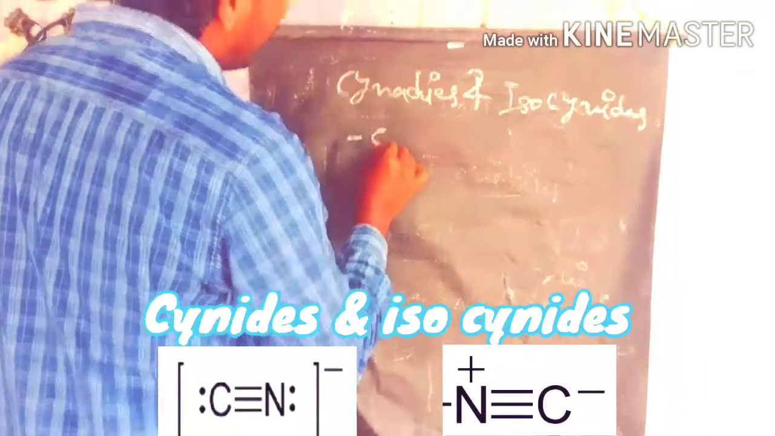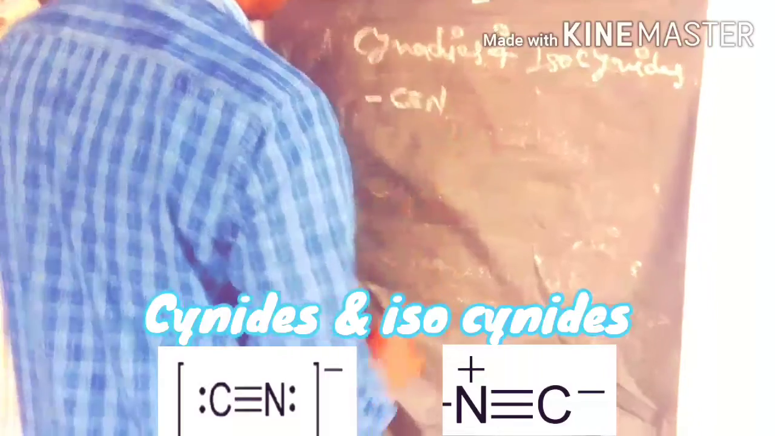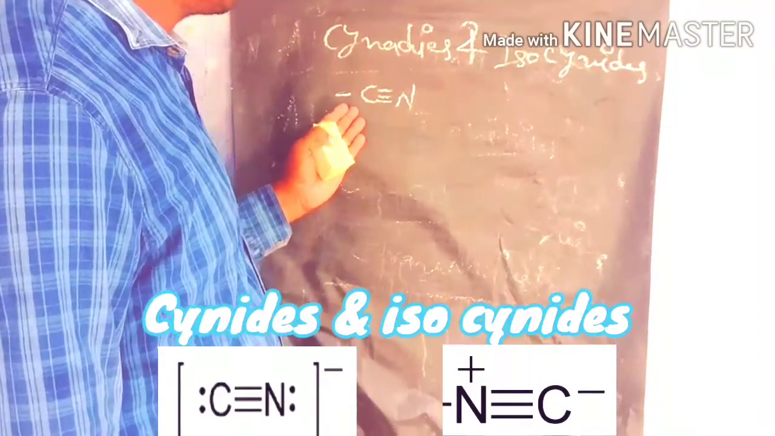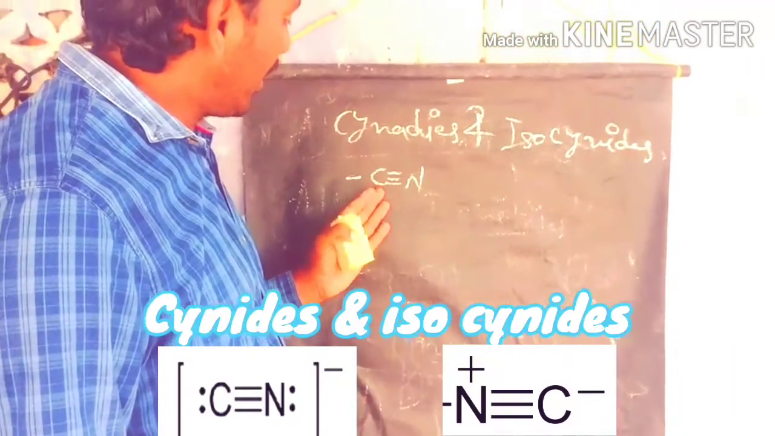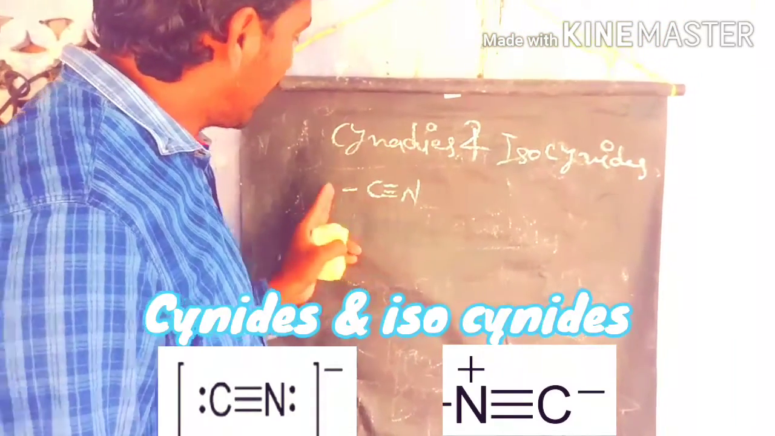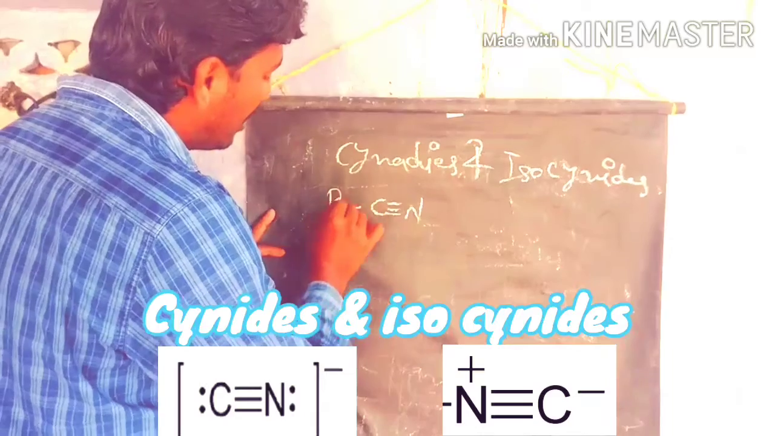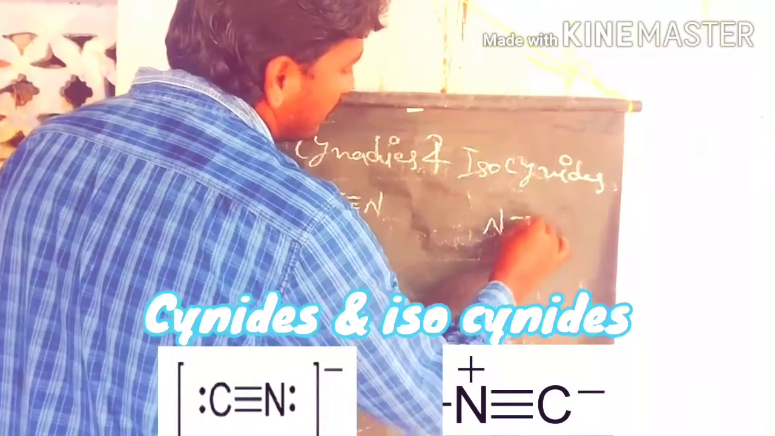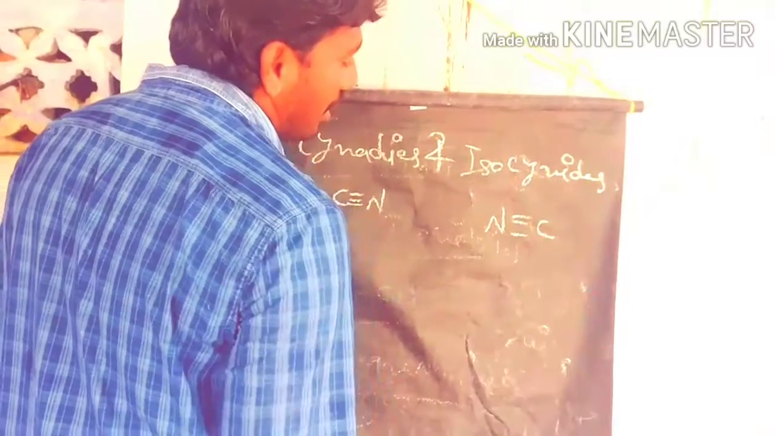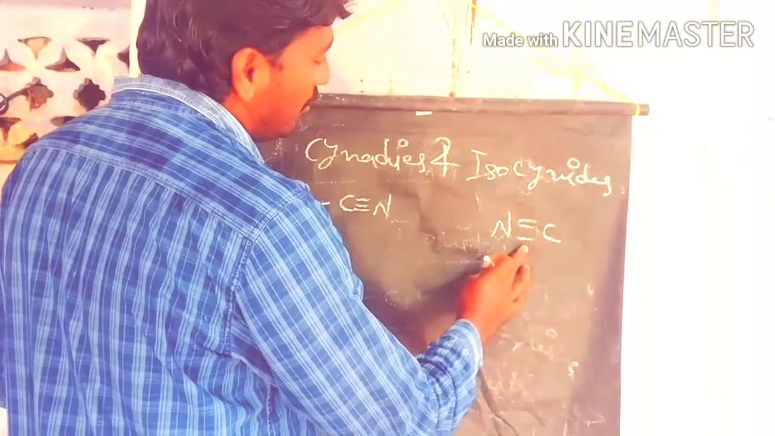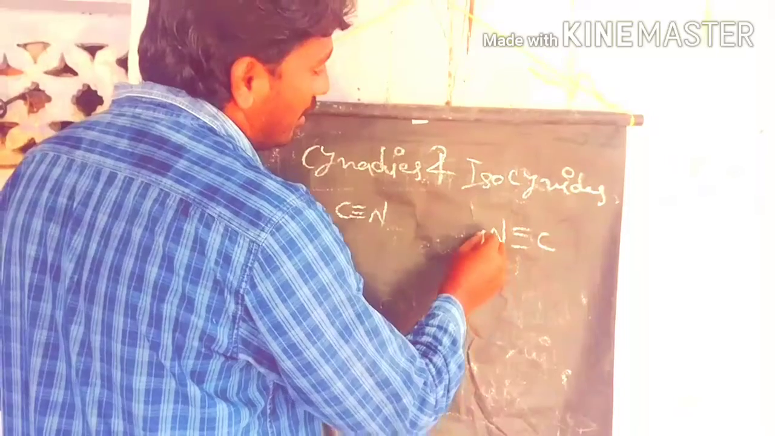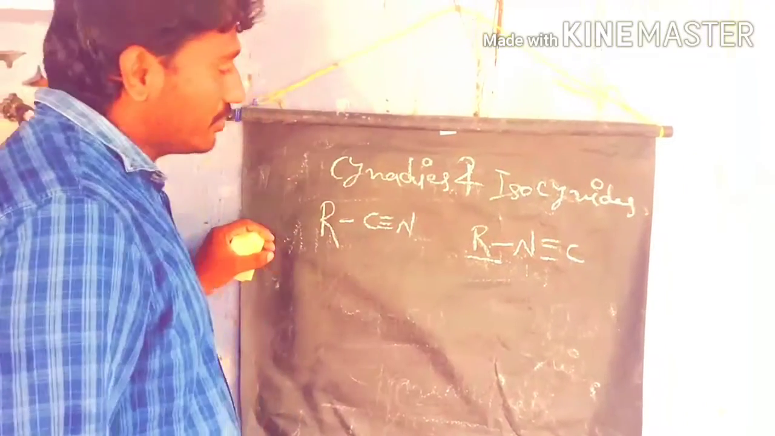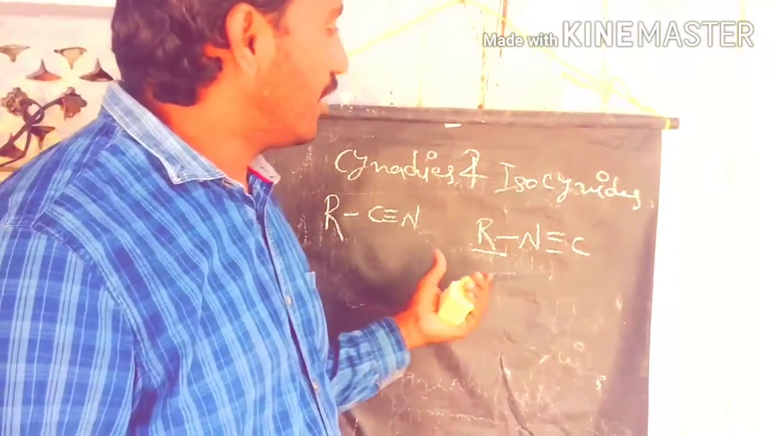Here, this is the cyanide group. In a cyanide, the carbon and nitrogen have a triple bond, and the carbon is directly attached to the hydrocarbon chain. In isocyanates, the carbon and nitrogen also have a triple bond, but here the nitrogen is directly attached to the hydrocarbon chain. That is the major difference between the cyanides and isocyanates.